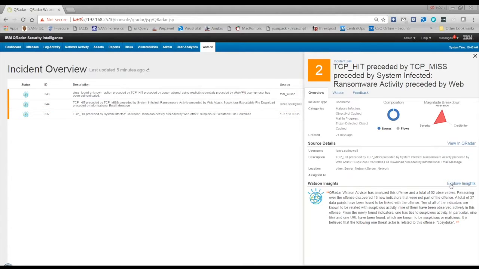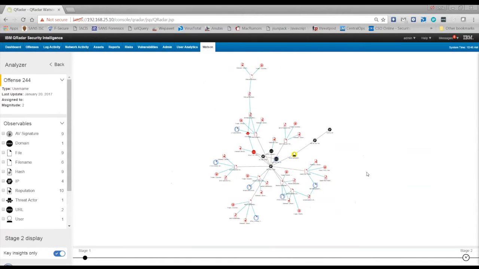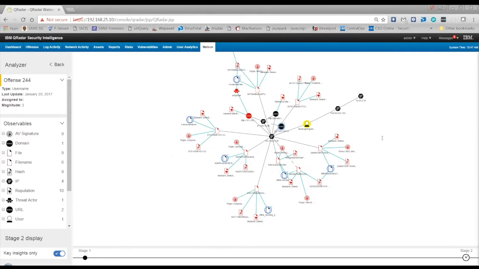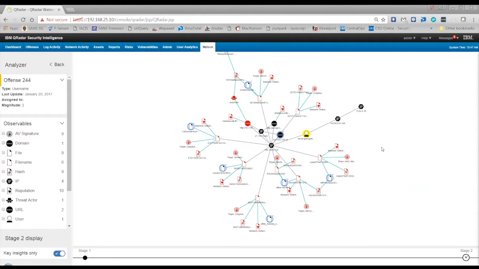If we take a look at our insights in this particular case, let me make this a little bit larger. We can see that this particular graph compared to our first analysis has many different nodes and many different relationships that were explored by Watson. Watson helps display this as a pruned graph. So these are the key insights which are most pertinent to the investigation, makes it easier for our analysts to view. So these are the things that would be directly attributed to being able to start investigating to resolve the incident.